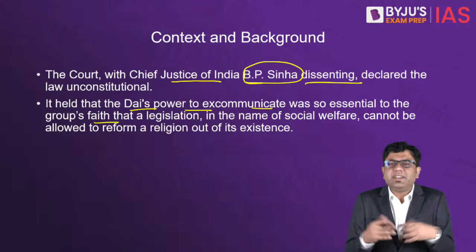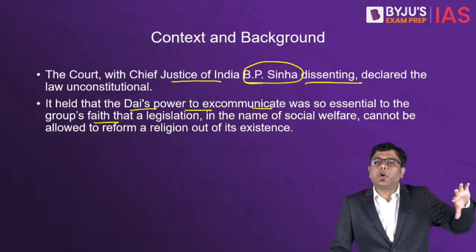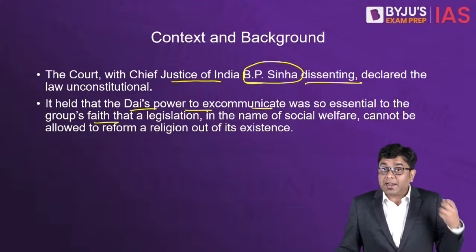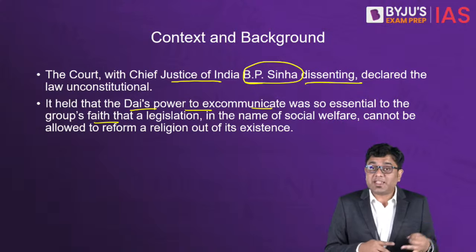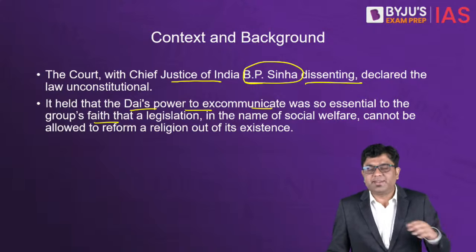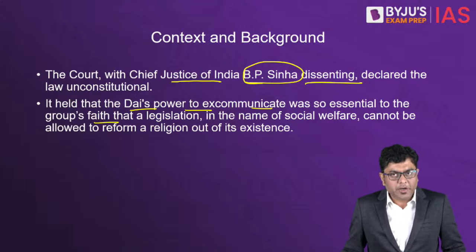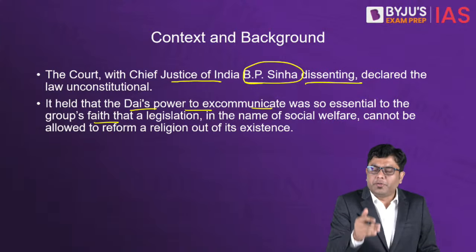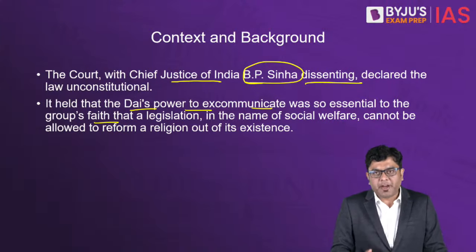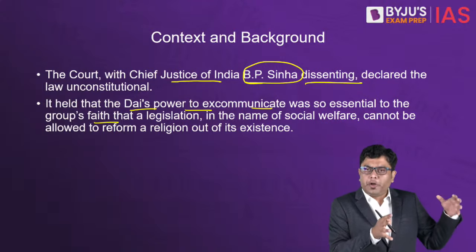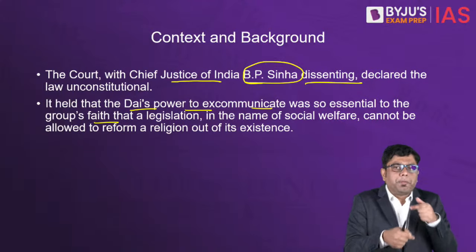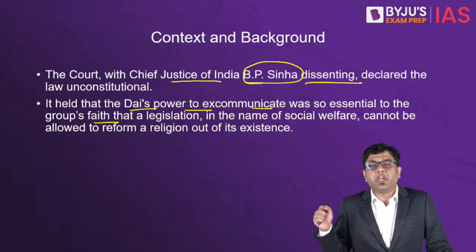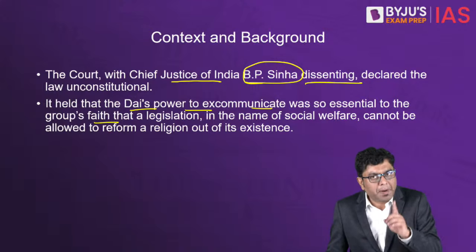Because social boycott is never healthy. When you boycott an individual from all social activities, that individual's rights, justice, equality, all those things are simply thrown out of the window. The basic rights of the individual are infringed when an individual faces social boycott. So in order to prevent that, the Bombay Prevention of Excommunication Act 1949 was passed.